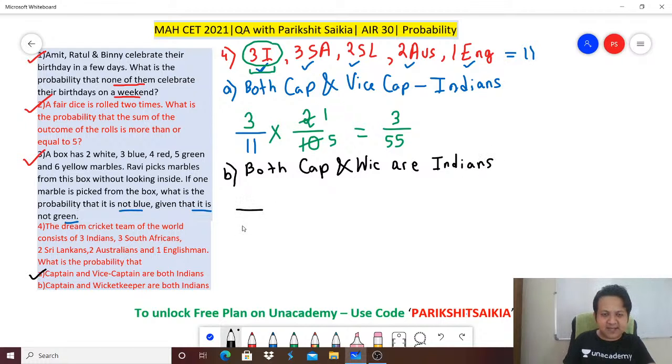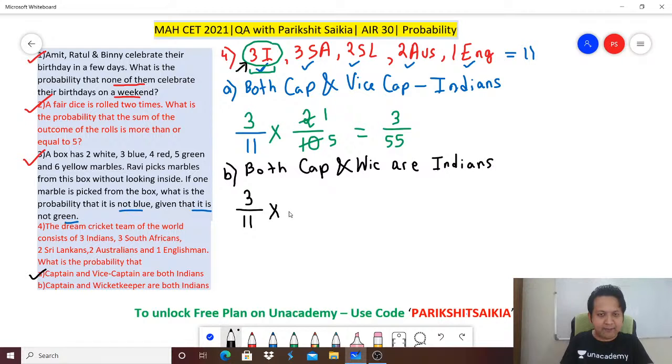Total, how many options do I have? I have got a total of 11 players to choose from. So probability is favorable divided by the total. So total is always 11. In our case, it is 11. So how many are favorable? Favorable are 3. Why? Because we have got 3 Indians. Perfect.